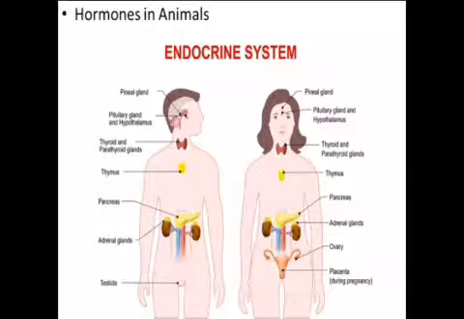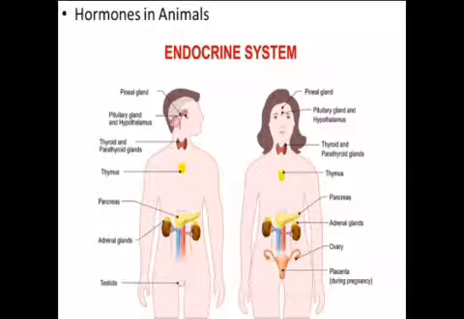Two inhibitory hormones are also released from hypothalamus. First is growth hormone inhibitory factor, which inhibits the release of growth hormone. Second is prolactin inhibitory factor, in short known as PIF, which inhibits the release of prolactin from pituitary.